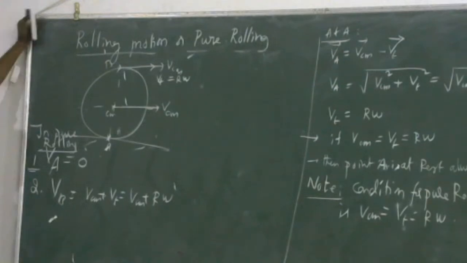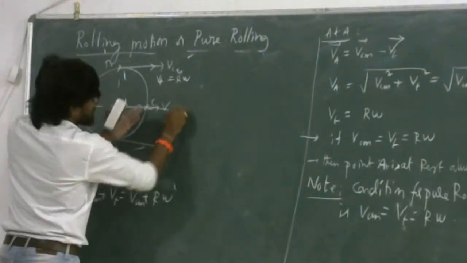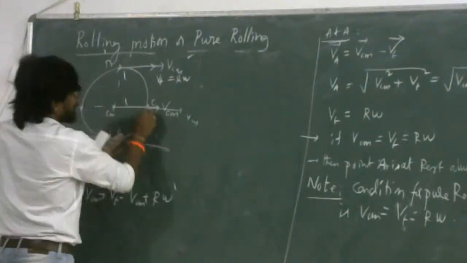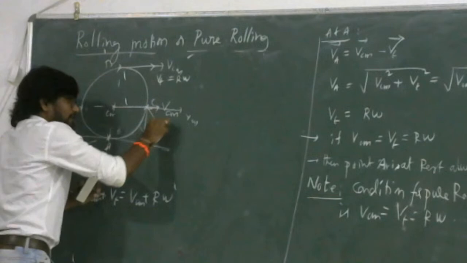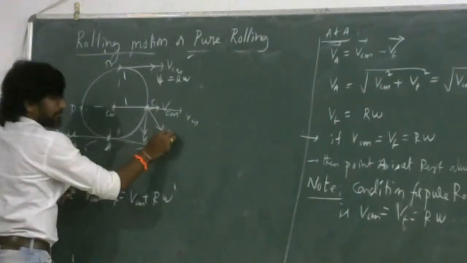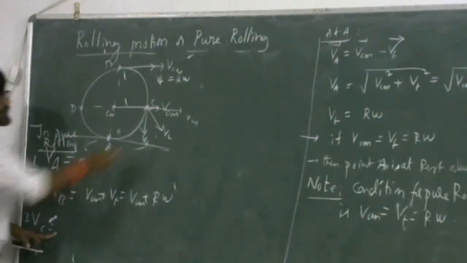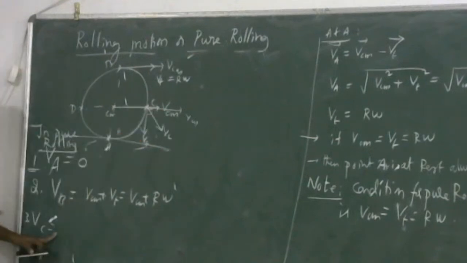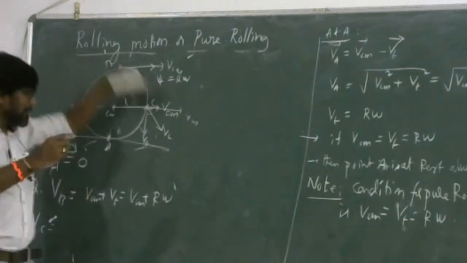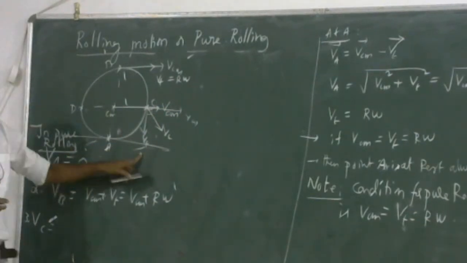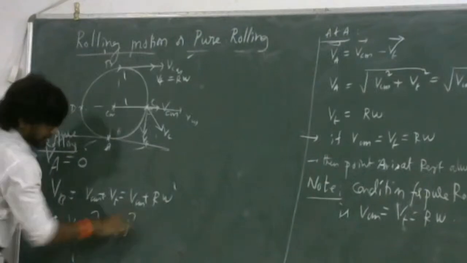So what about the velocity at this point? This is C and this is D. This point also moves with the same velocity VCM forward, but the tangential velocity is in this direction. Vt is equal to r omega. So the net velocity is in this direction, the total velocity Vc. These two make an angle of 90 degrees with respect to one another. So this is the positive direction, this is the negative direction. In vector form, VCM i cap minus Vt j cap, that is, R omega j cap.